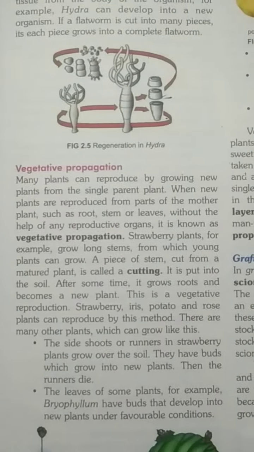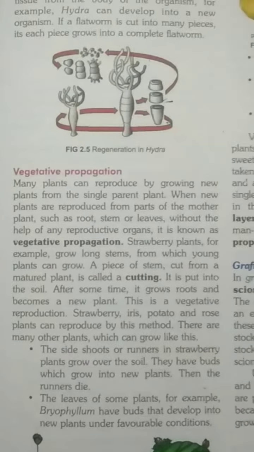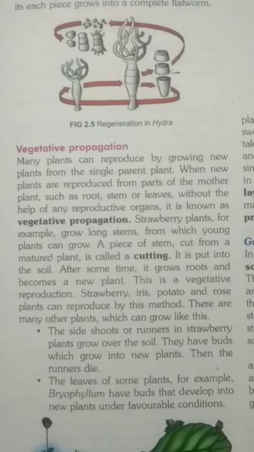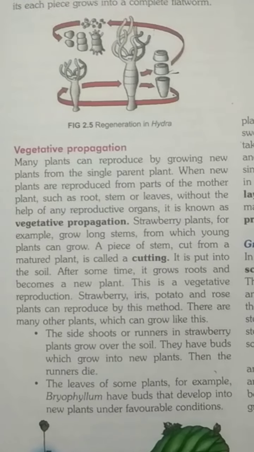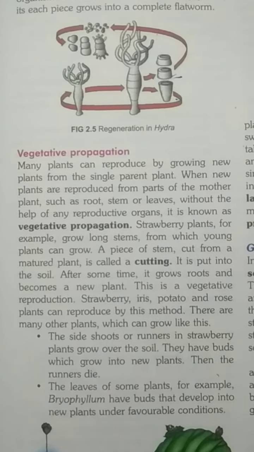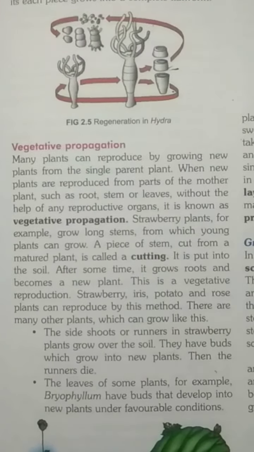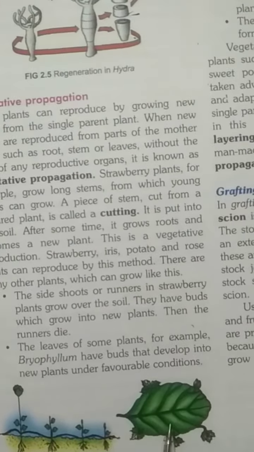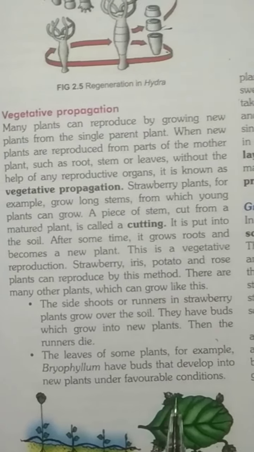Plants can also grow from side roots or runners, like the strawberry plants that grow over the soil. See, these are the runners growing over the soil. They have buds which grow into new plants. After some time the runners die. I have also given you the example of Bryophyllum leaves. These plants grow from the leaves only.